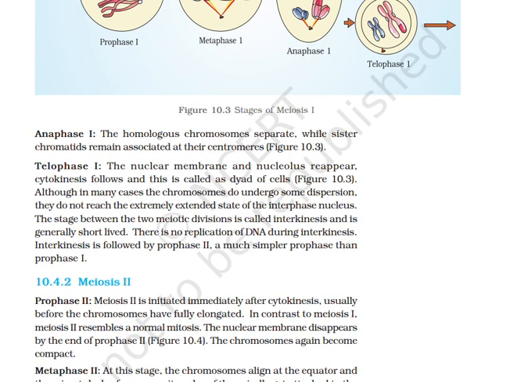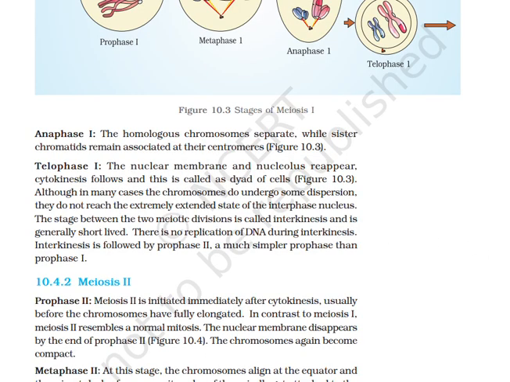The nuclear membrane and the nucleolus reappear. Cytokinesis follows and this is called a dyad of cells. Although in many cases the chromosomes do undergo some dispersion, they do not reach the extremely extended state of the interphase nucleus. The stage between two meiotic divisions is called interkinesis and is generally short-lived. There is no replication of DNA during the interkinesis.